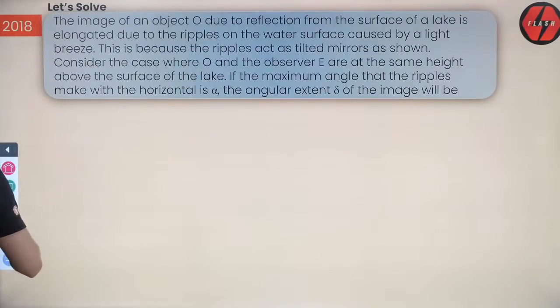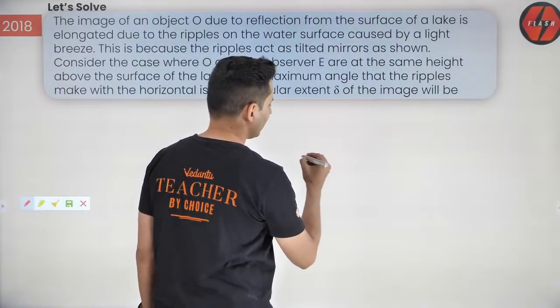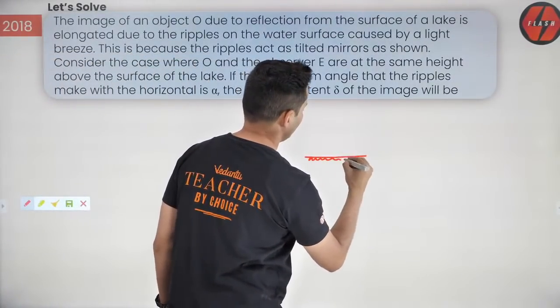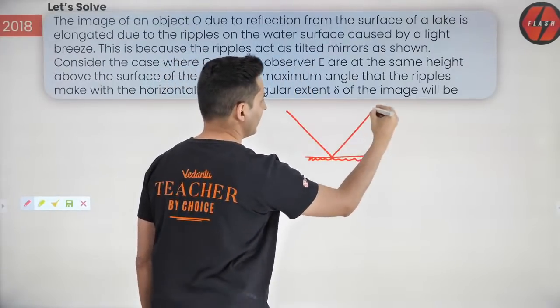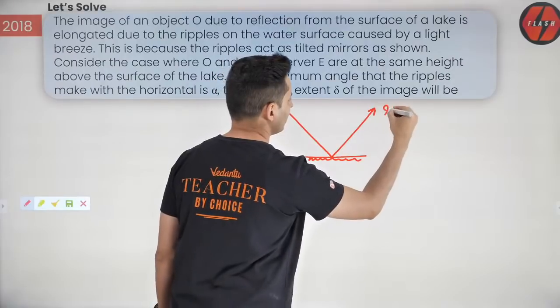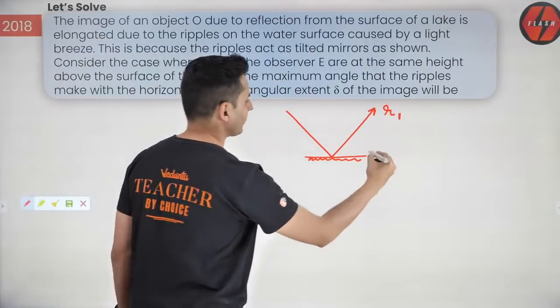Now there is a very important formula which you should know. If there is a mirror and there is a ray falling on it and it gets reflected like this, this is the reflected ray from mirror number 1.